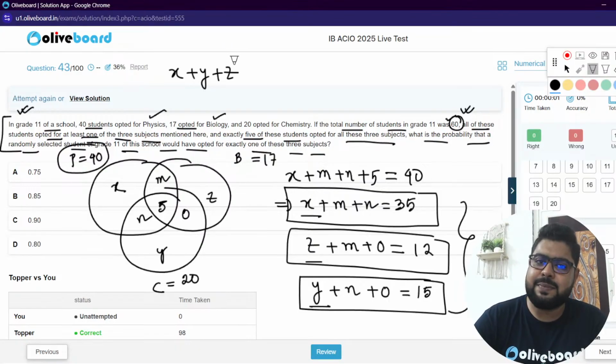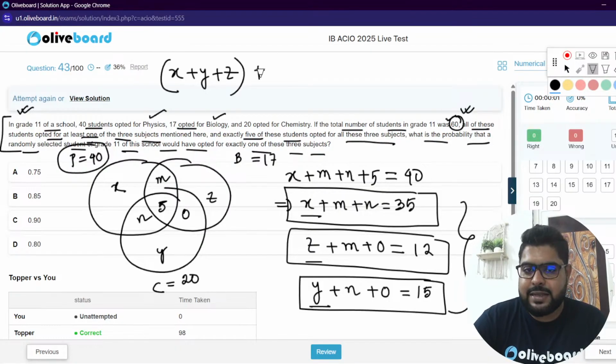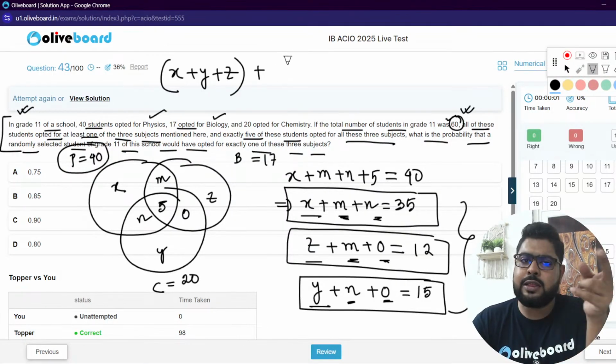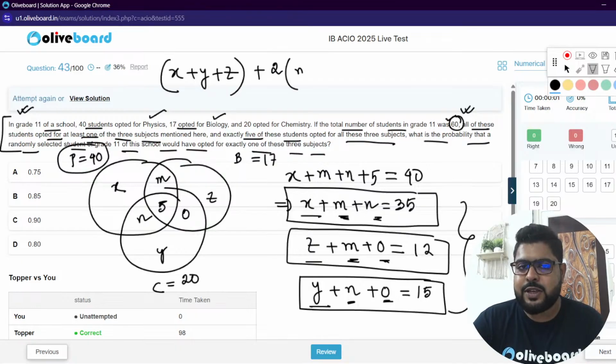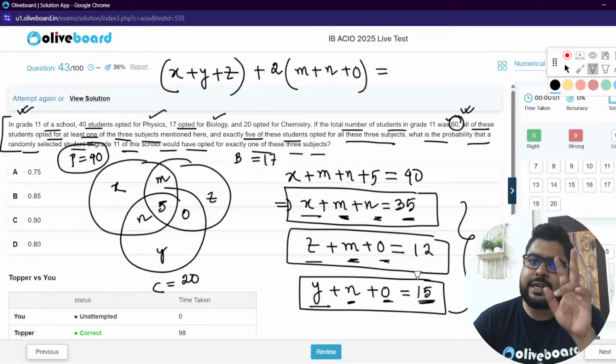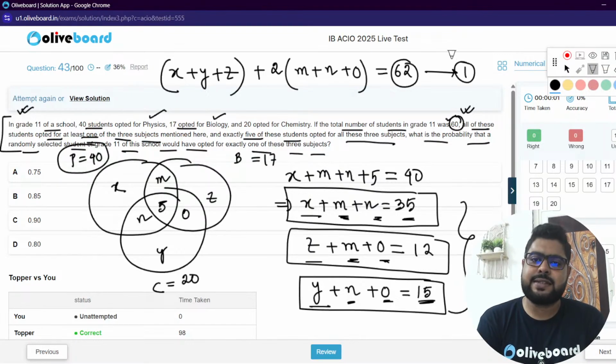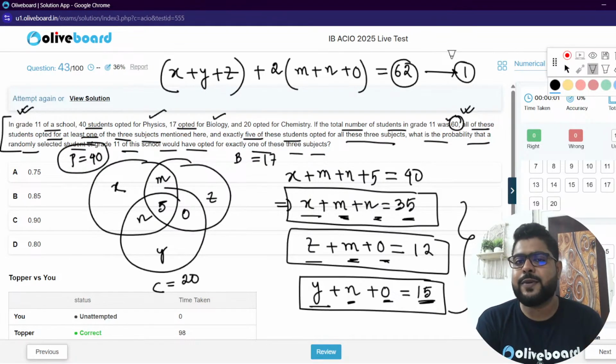This is not a very simple question, definitely. Plus, you see m here, n here, n here, o here, o here. So every one of m, n, o appears twice. So twice of m plus n plus o is equal to 35 plus 15, that is 50, plus 12, that is 62. So that is one of our equations.